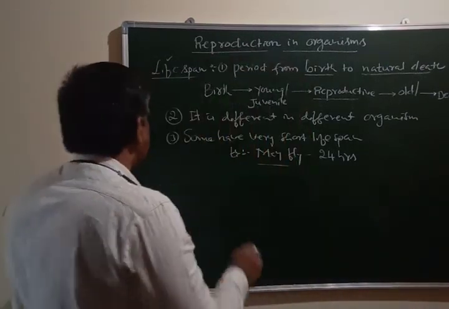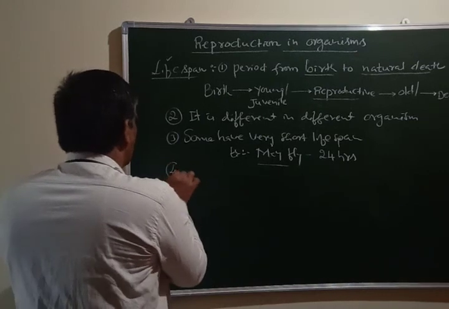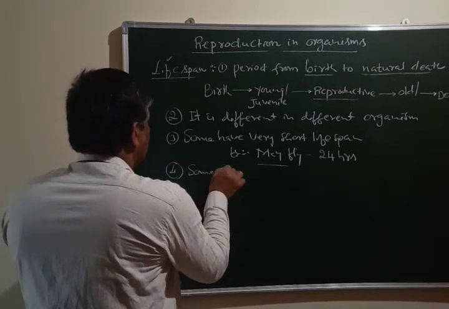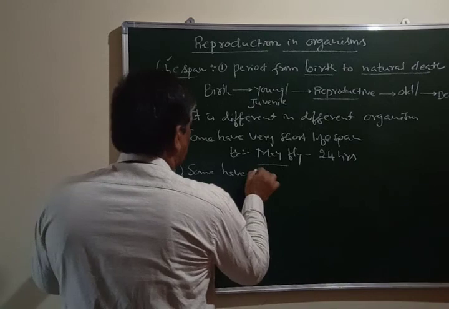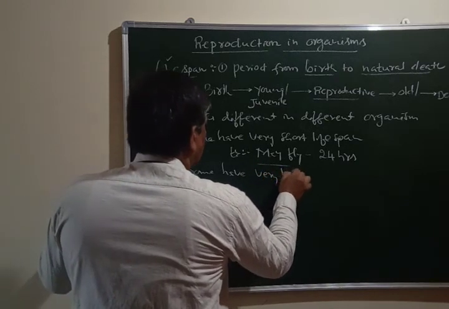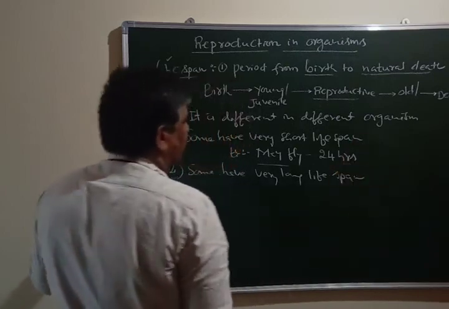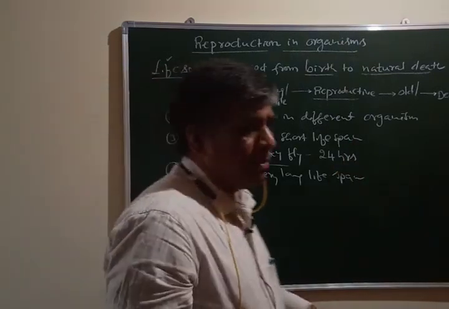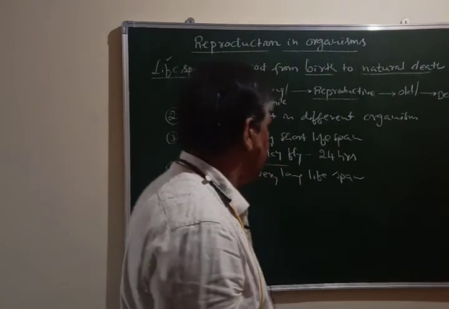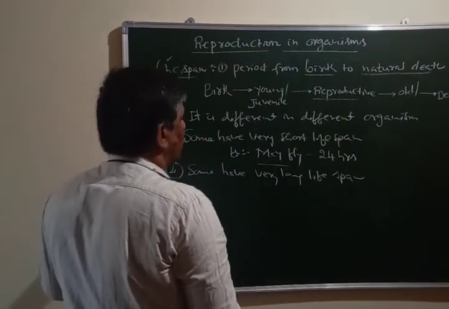But some organisms have a very long lifespan. For example, the banyan tree and peepal tree have a very long lifespan.